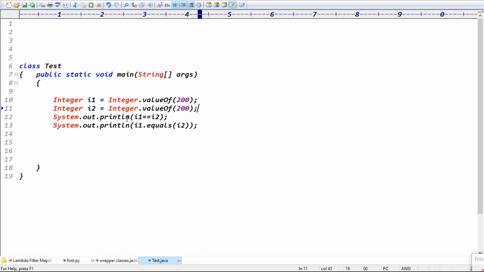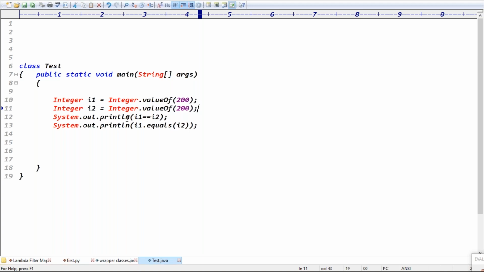Is that clear now? Only in case of Integer, it will cache the value between minus 128 to 127. It means within the range of minus 128 to 127, it is pointing to the same memory. Otherwise, it is pointing to different memory, right? Clear now?